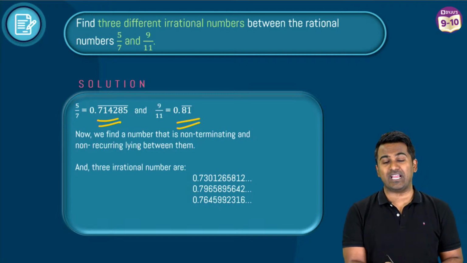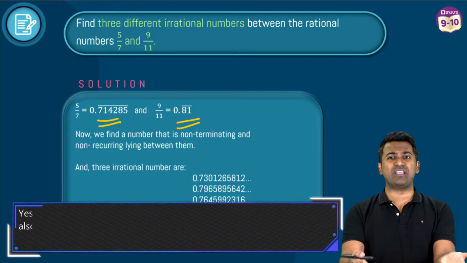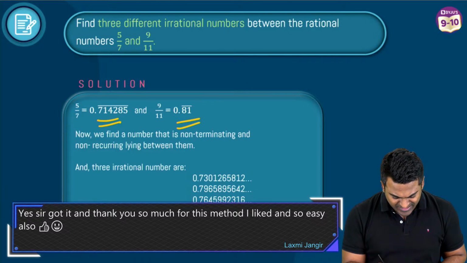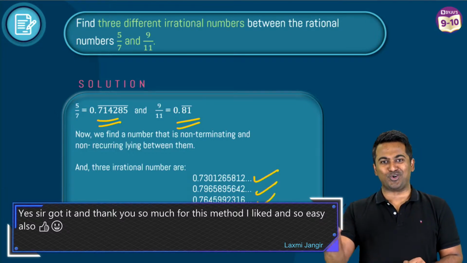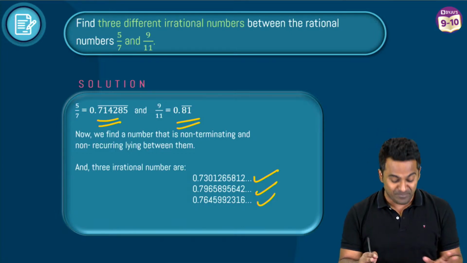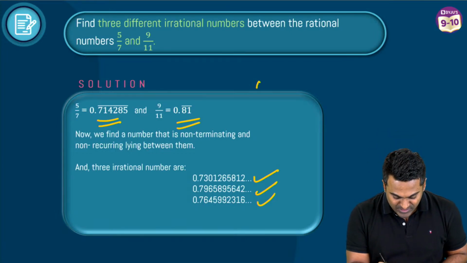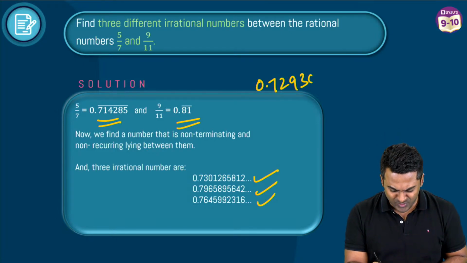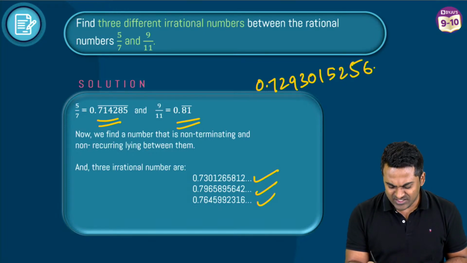0.714285, this is 0.81. Pick any pattern you want. Okay, it can be this. Just make sure you put ... in the end and people will understand that this is not terminating and there is no recurring pattern. Like I can have something like 0.7293, any random number will do, 0, 1, 5, 2, 5, 6, dot, dot, dot, dot, dot.